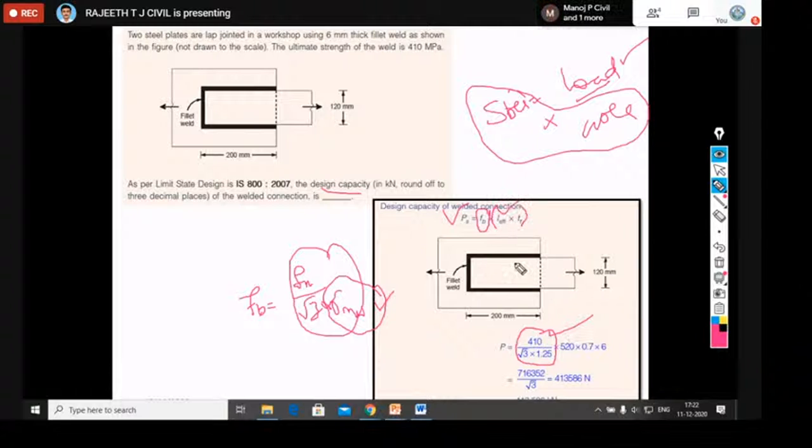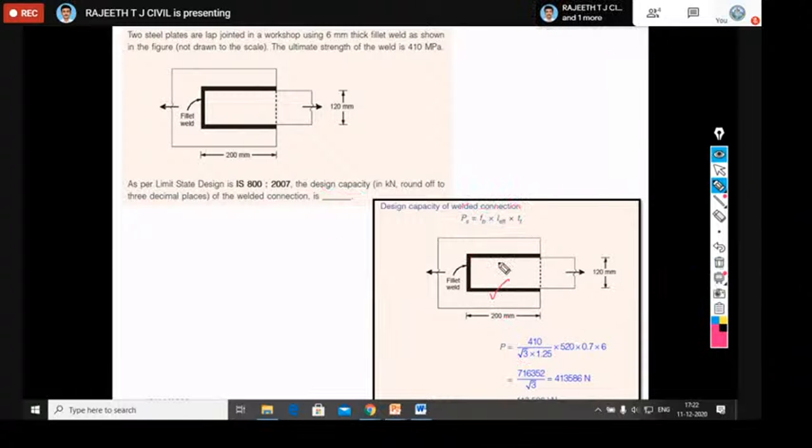The effective length of the weld is the overall length of the weld, so you should add it all up. The bottom 200 millimeter they have provided, so you should measure from here 200 millimeter, 200 millimeter, 120 millimeter. Total how much? 520 millimeter. That is the total length of the weld provided for the connection.